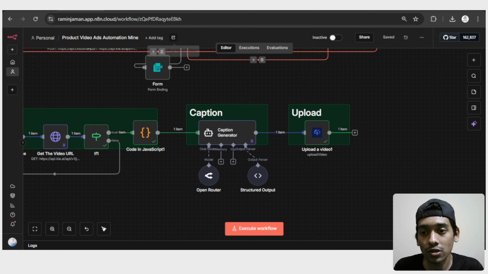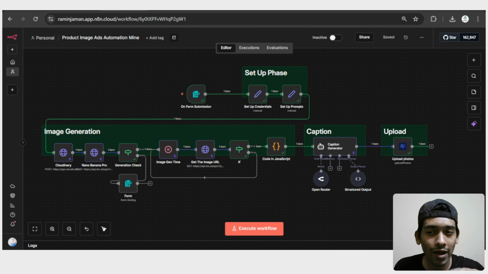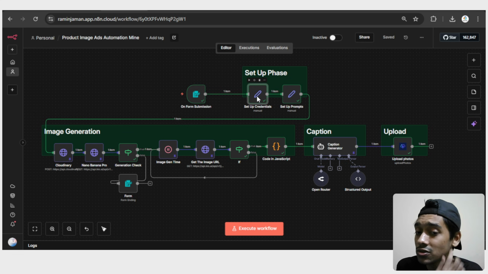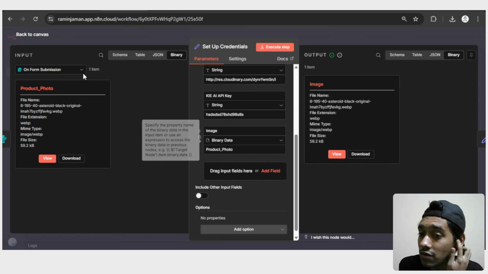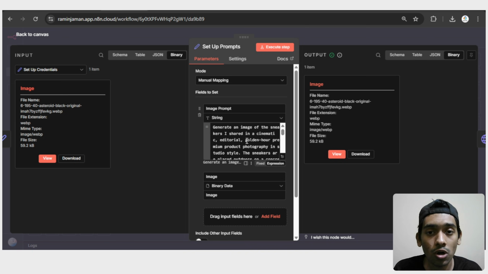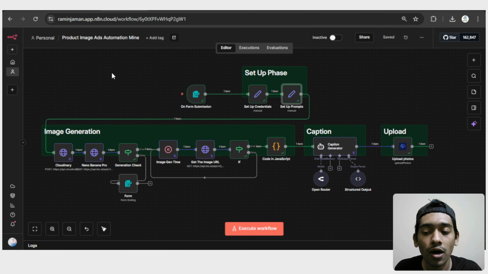And the same thing we actually applied in the place of image ad generation, or image ad upload. So you can see that we're going down from submission, we're giving the image of the product, and then the product name, and also we select the ratio, right? And then we're giving the setup credential the same way. And then in the place of setup prompts, we're giving only the image prompt, because we only need the image prompt, that's it. We don't need to give the video prompt in this case.